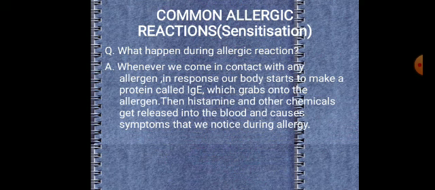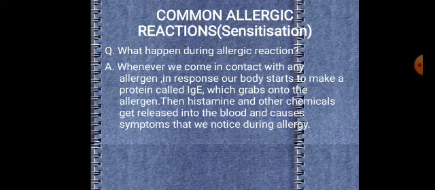So our body starts to make a protein called IgE. IgE is a type of antibody which grabs onto the allergen, which binds the allergen or that virus or that bacteria.